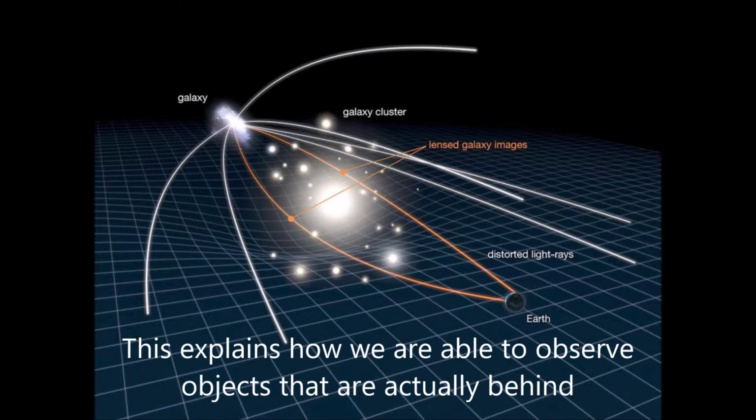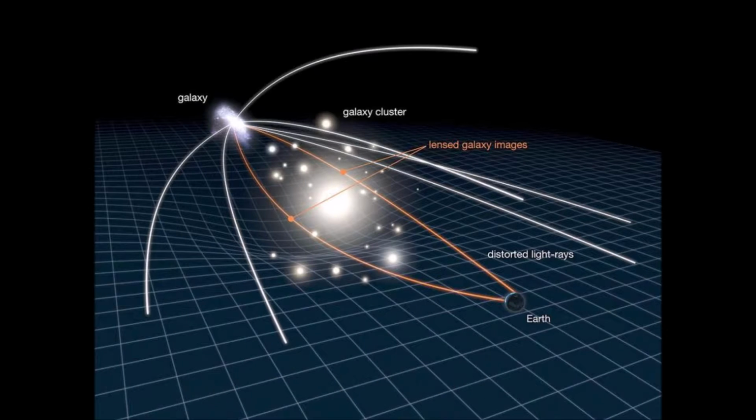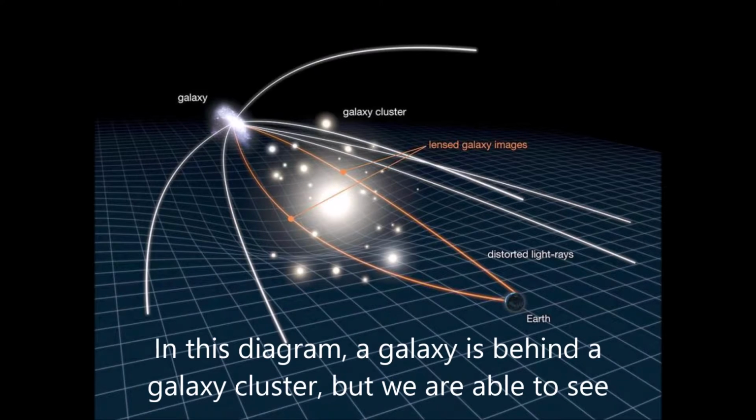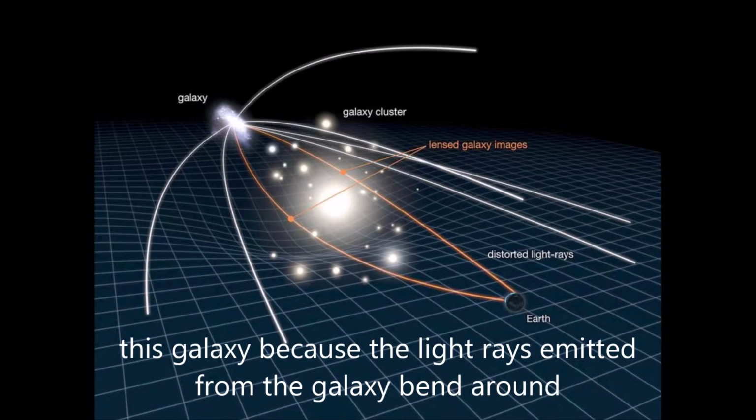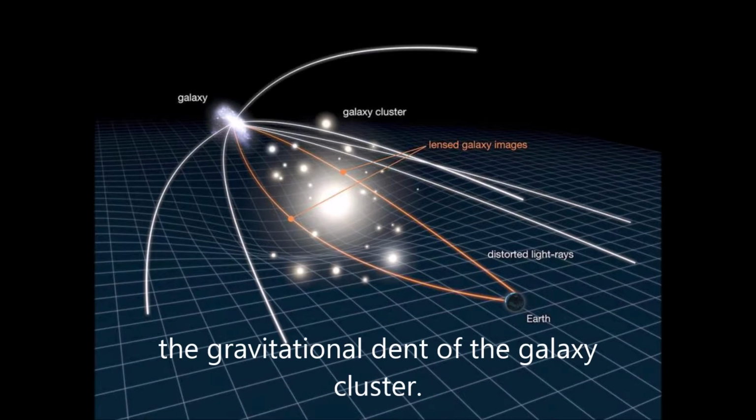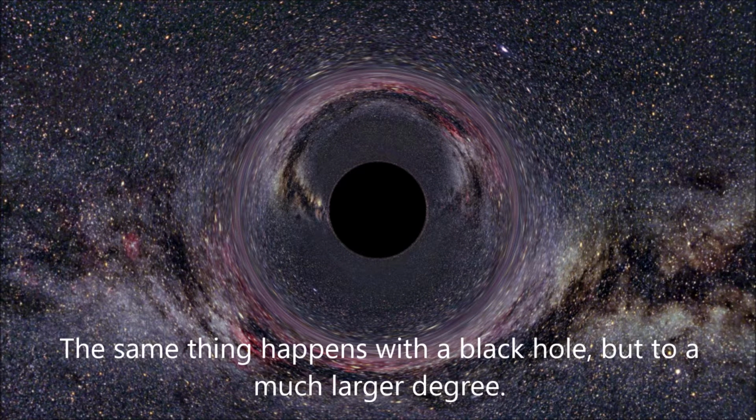This explains how we are able to observe objects that are actually behind another object from Earth. In this diagram, a galaxy is behind a galaxy cluster, but we are able to see this galaxy because the light rays emitted from the galaxy bend around the gravitational dent of the galaxy cluster. The same thing happens with the black hole, but to a much larger degree.